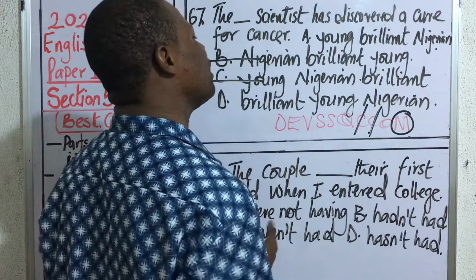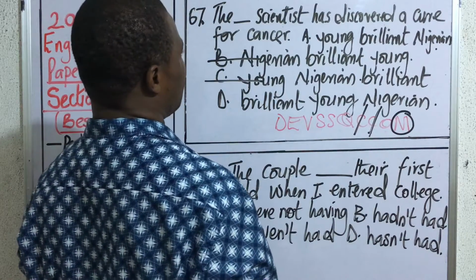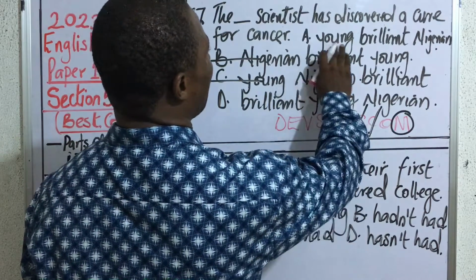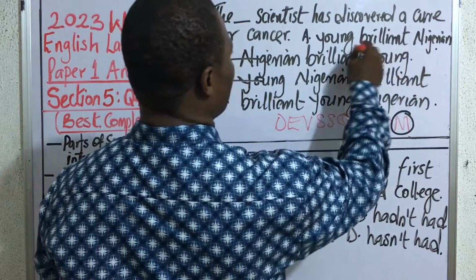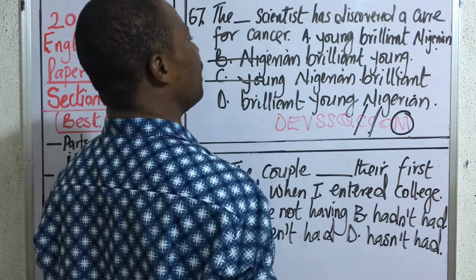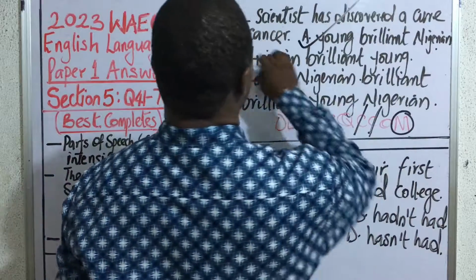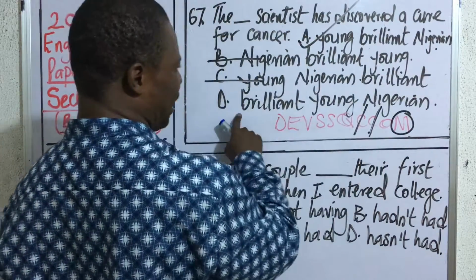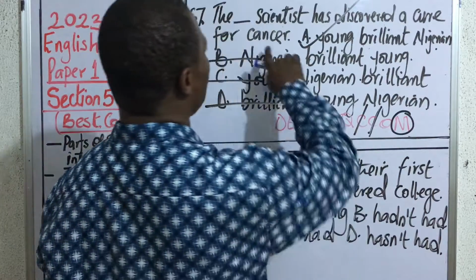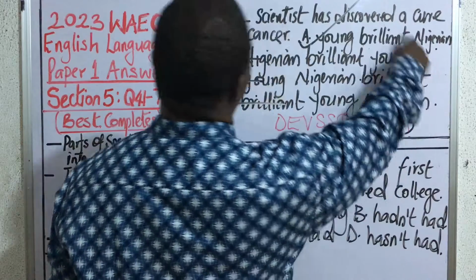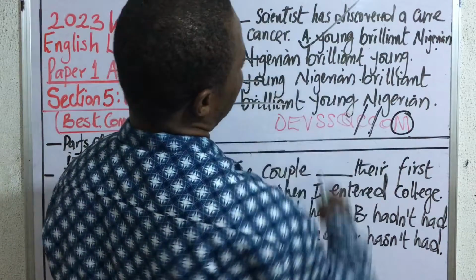So what is the quality of the word? The scientist. The scientist is brilliant. Alright? So you have brilliant Nigerian scientist. What about this? Young Nigerian. So at the end of the day, you are going to have the young, brilliant Nigerian scientist, not the brilliant young Nigerian scientist. No. So the young, brilliant Nigerian scientist. A is the correct answer.